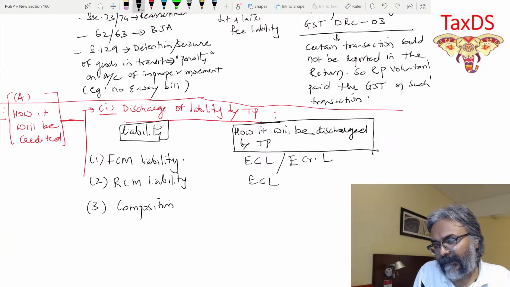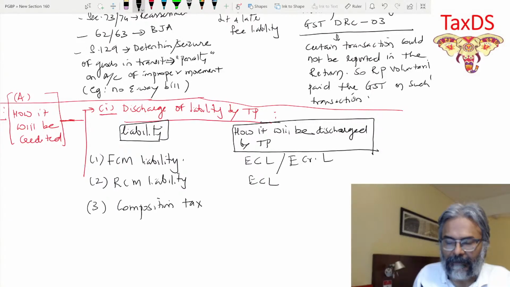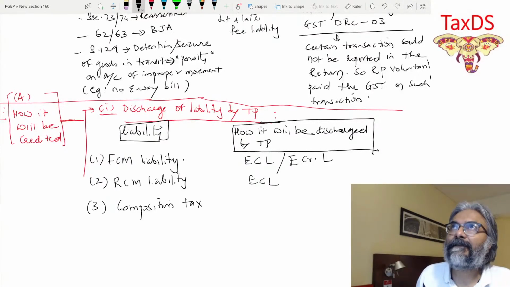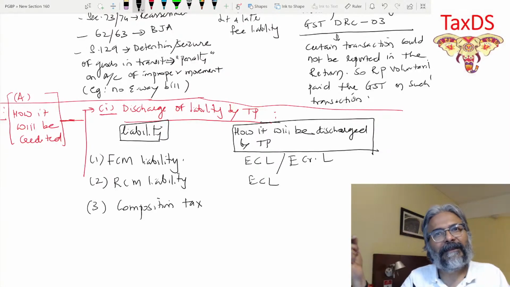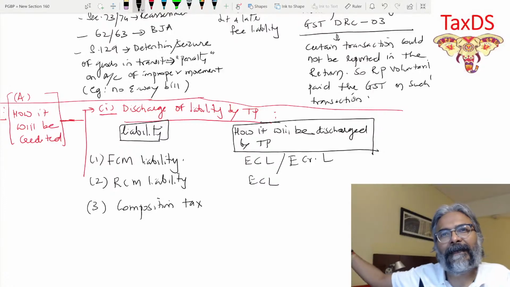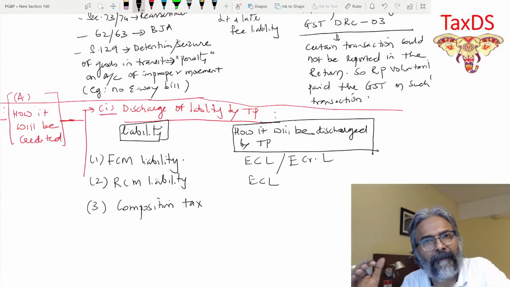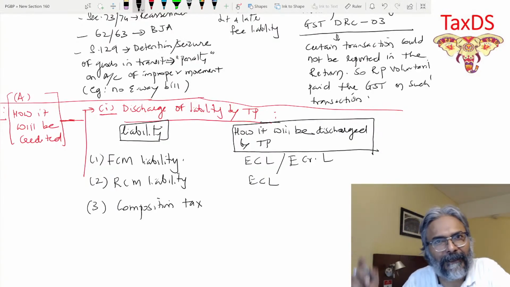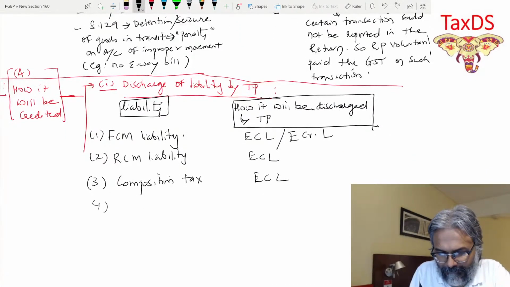So far as the composition tax is concerned, students, how do you put up in that context? Obviously, I told you already, we have done the chapter. The composition rate is reduced with the condition that you will not take the ITC. ITC will not be given. So therefore, no ITC. It means that the payment, if at all you have to pay the composition tax, has to be through the electronic cash ledger. That's exactly the point.